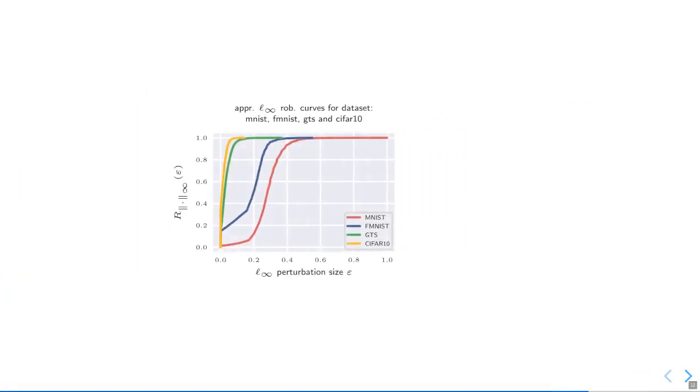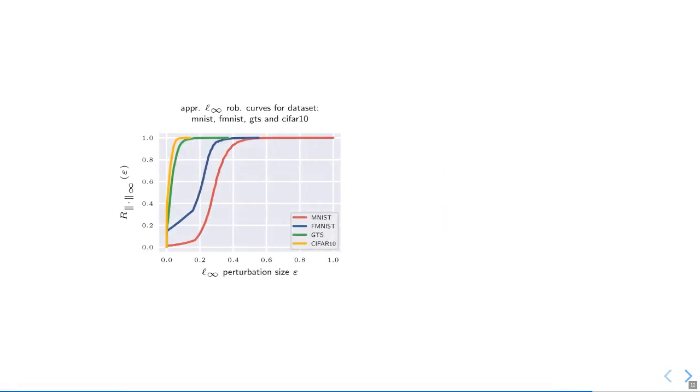That was just to give you an idea of what an adversarial robustness curve might look like. Let us look at real data and properly trained classifiers. What we see here are robustness curves for classifiers trained on 4 different data sets: MNIST, Fashion MNIST, German traffic signs, and CIFAR10. The infinity norm is very convenient here, because even though the images are of different sizes, they have been normalized in the same way, and the largest sensible epsilon is 1.